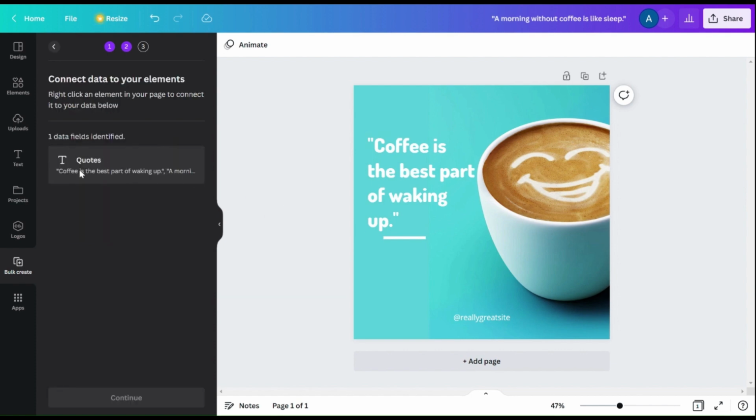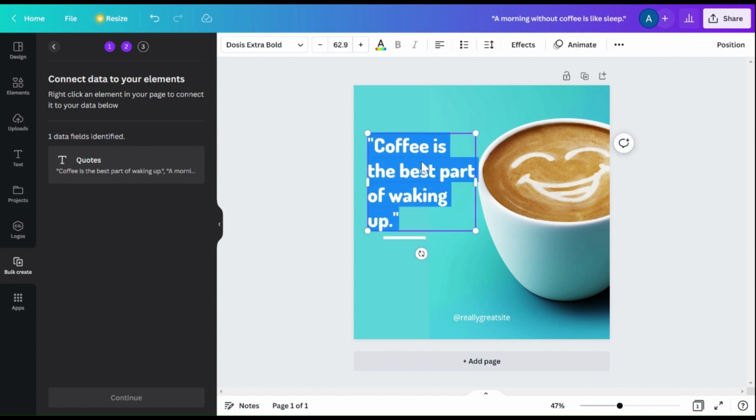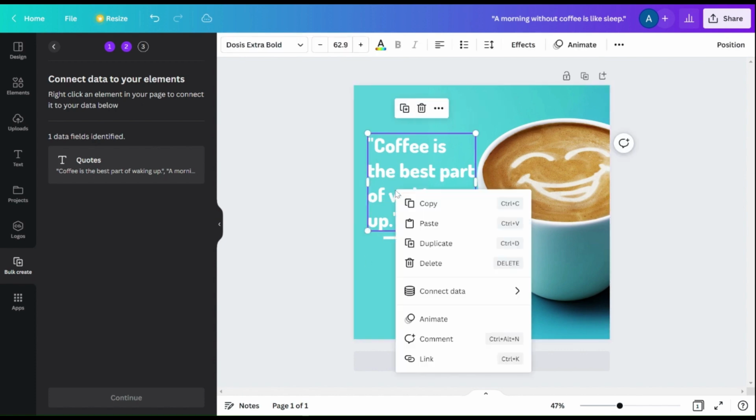and now we have to select the field we want the quotes to appear in. So obviously we want to have the quotes appear in this text box here. So let's right click here. Whoops. So right click. Yep. And then you click on connect data.